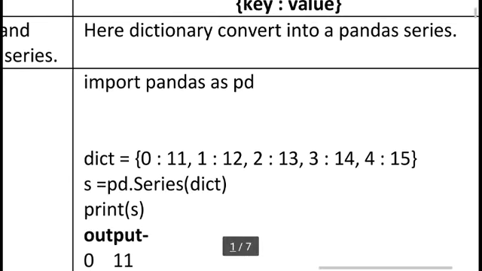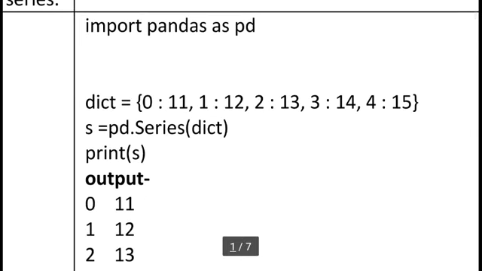This is a very simple thing. Here import pandas as pd, we already know. Here I am using a dict variable. The dict variable is equal to curly braces because we are using the dictionary concept. 0 is our key. In a dictionary we never use the word index, we always use the word key. In 0 colon 11, for the 0th key the value is 11, comma, because we have a number of values, so I am using a comma.